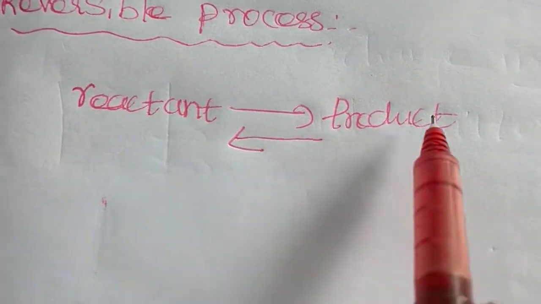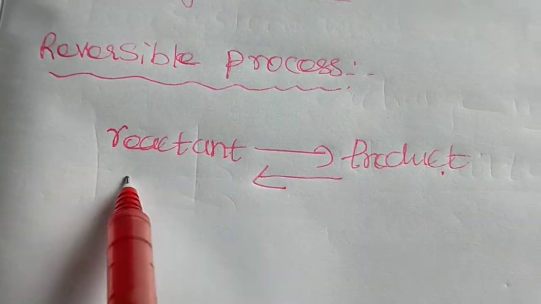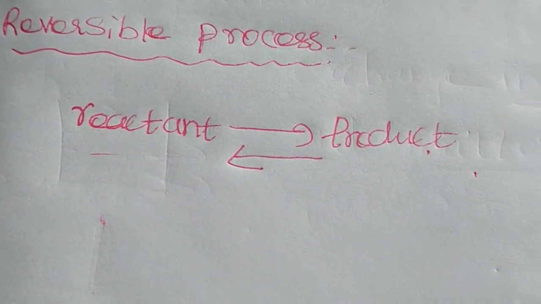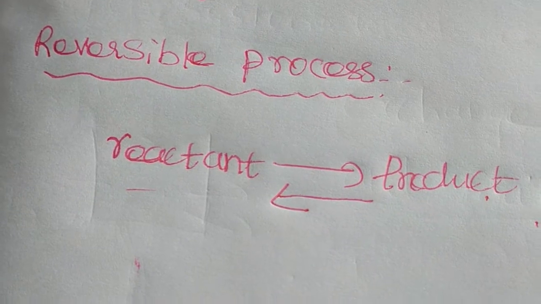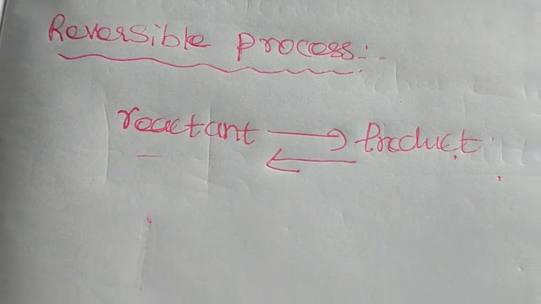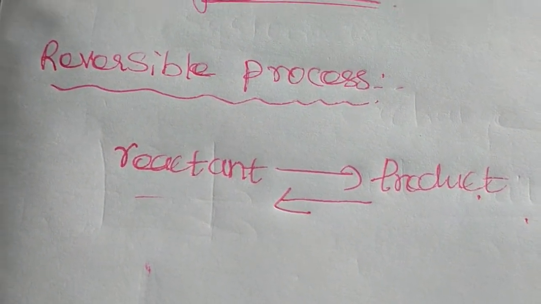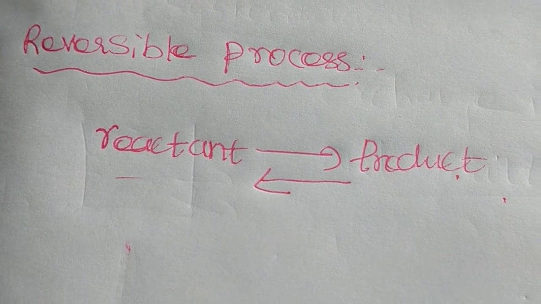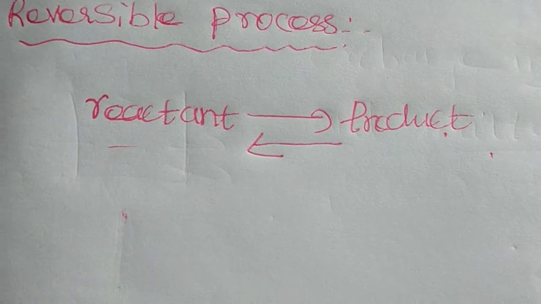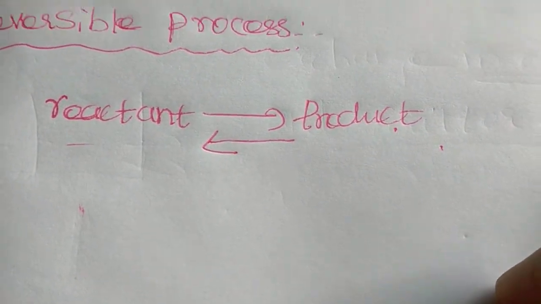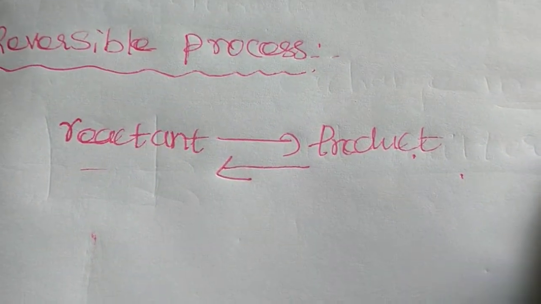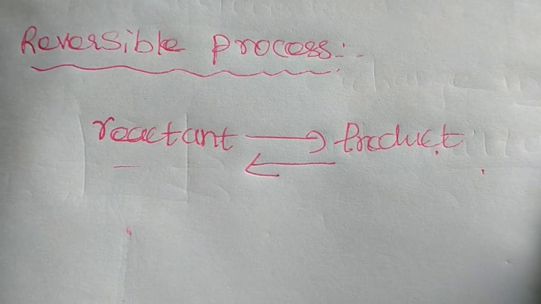This is a reversible process, and this process has some conditions. First, the process should occur infinitesimally slowly. It must be a slow process. Then what is the second condition?